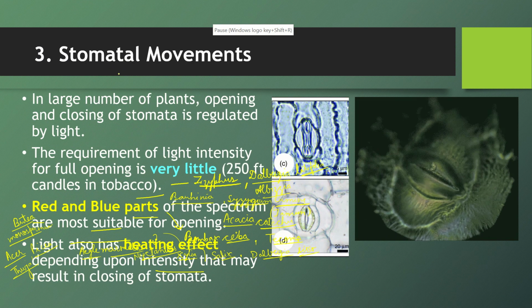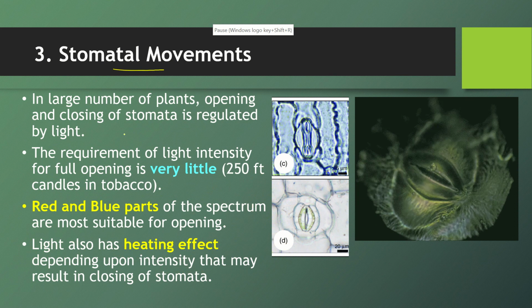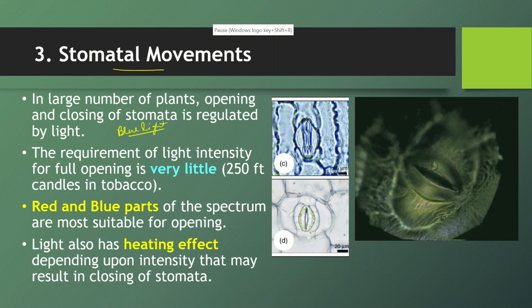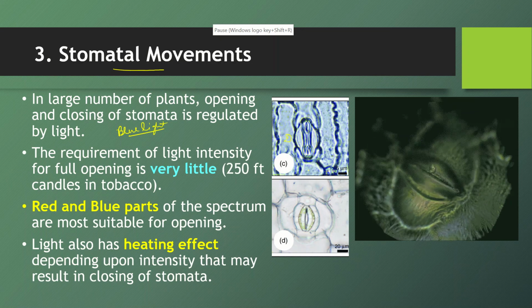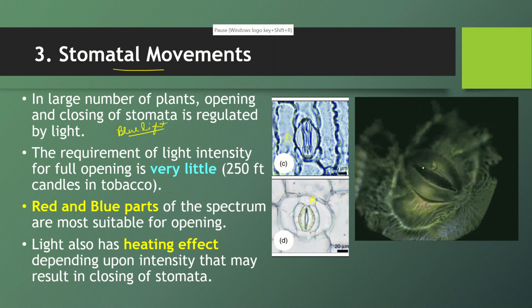Then the third effect is stomatal movements. Stomatal movements, we have observed that they are also directly, there is no role of light, but during last semester you have studied there is a role of blue light in opening of stomata. So there it is involved. Here you can see these are the dumbbell shaped and these are the kidney shaped guard cells, and this is how a stomata is opening and closing their guard cells because of the turgor movements.